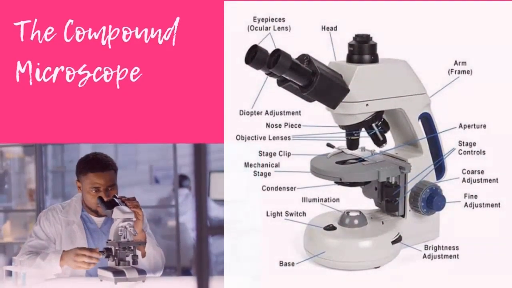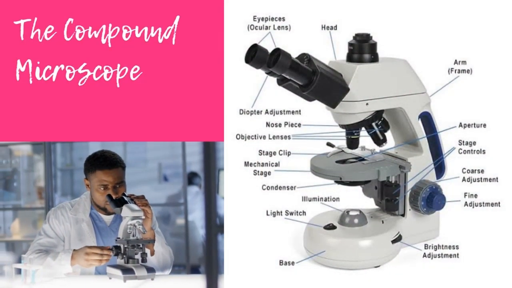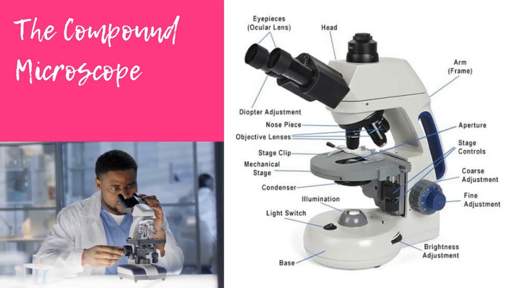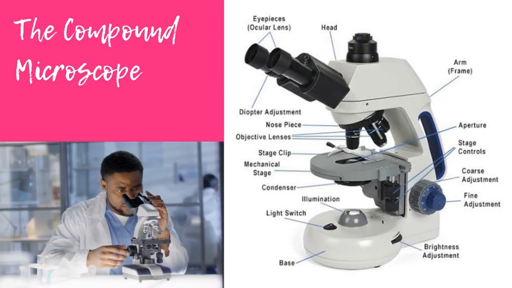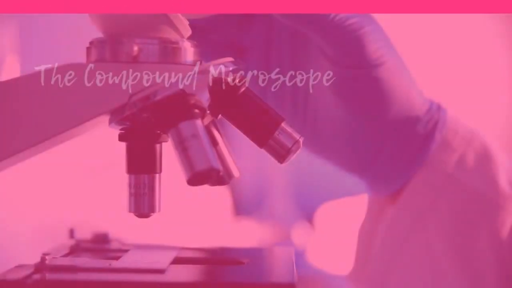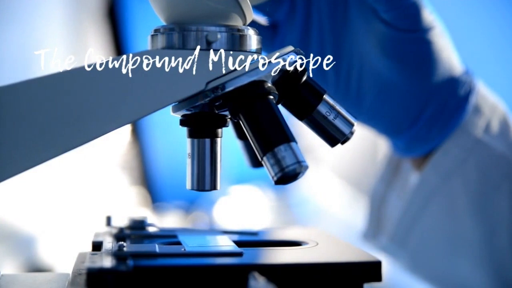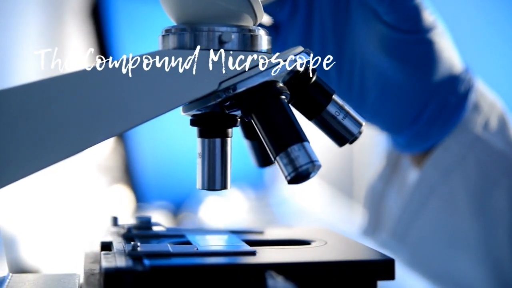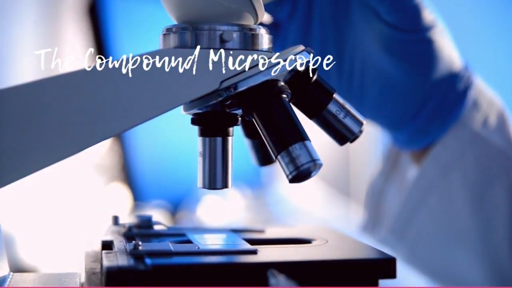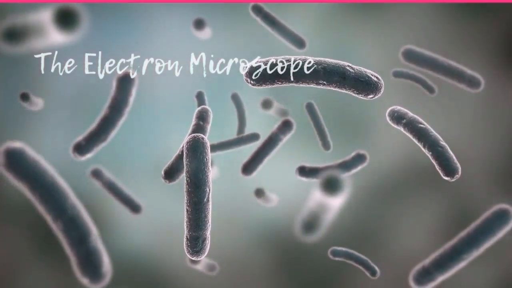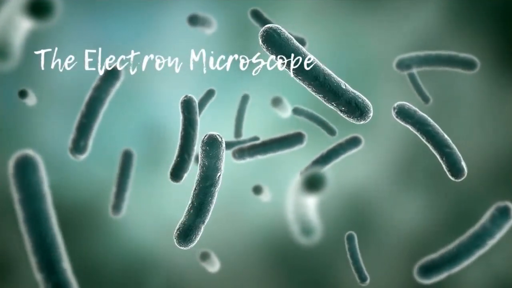Then the next one is the stage and the stage clip. The stage is a square place where a microscopic slide is to be placed for observation. Then we have the eyepiece lens, which is the part where the observer places his eyes for viewing the object. Then the coarse adjustment knob helps to move the stage up and down to bring the specimen to focus.